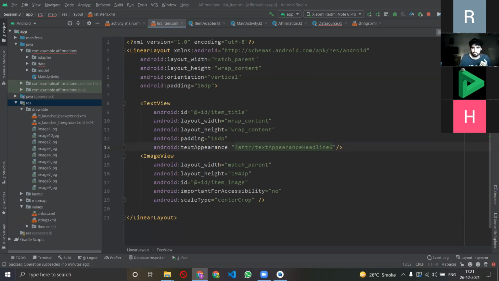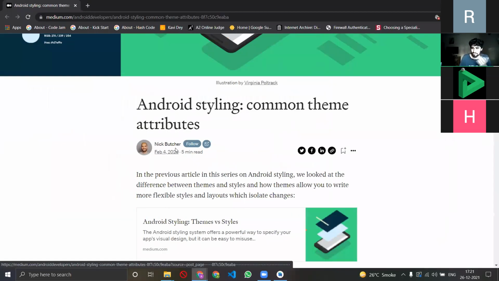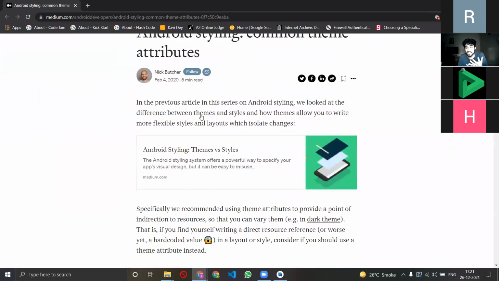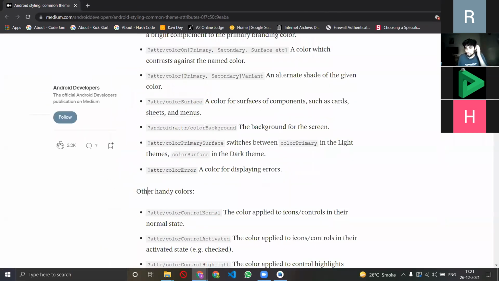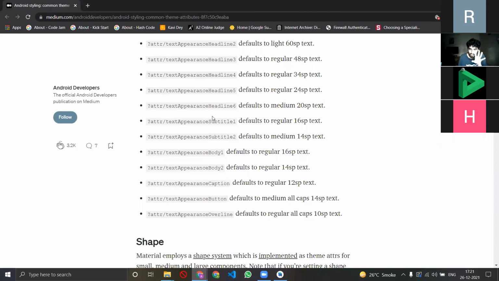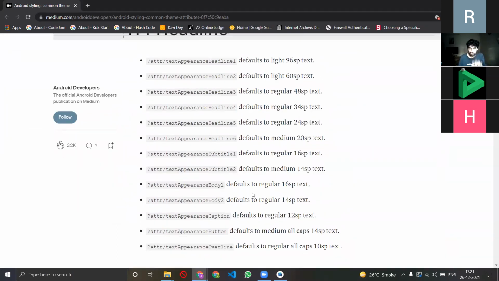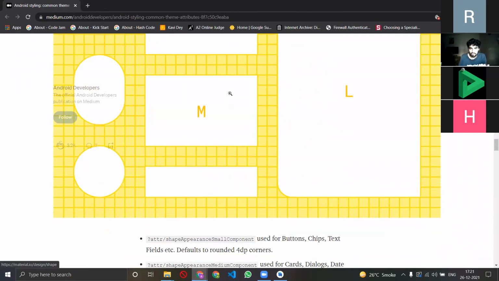There is a very beautiful article written by, I think, a Google developer itself, and he talks about styling, colors, and texts in Android. I'll be sure to share this with everyone. In it, he has also talked about how to write the code and what the size should be. So we were selecting H6, and that's why we selected H6 from here, and so on and so forth.